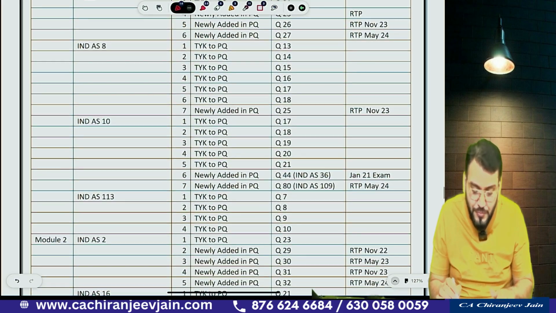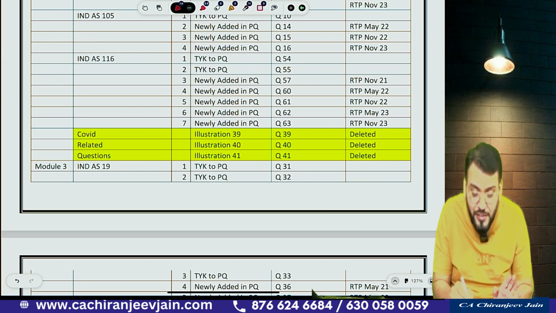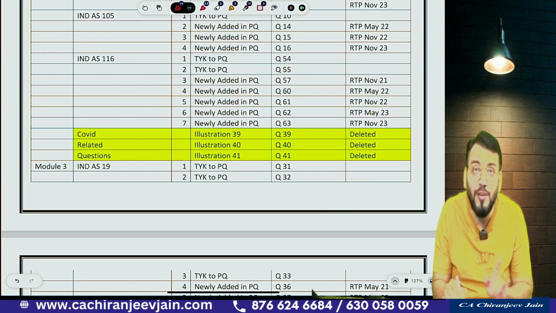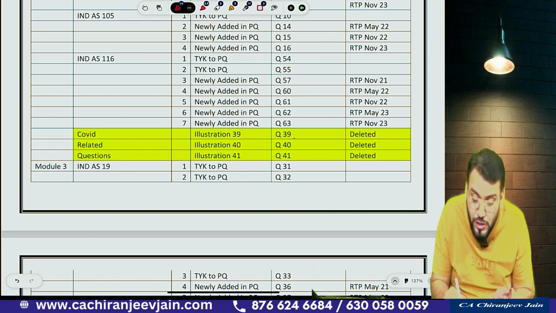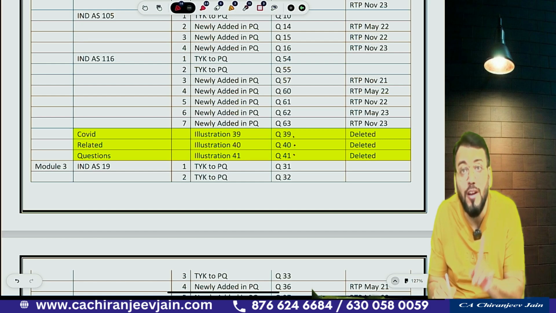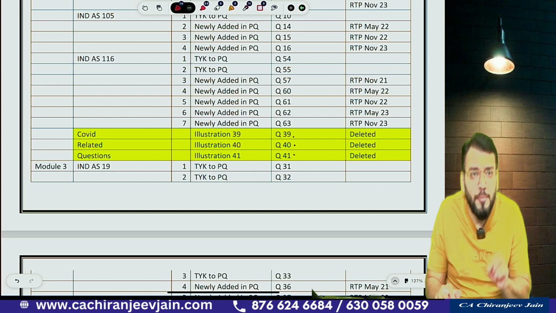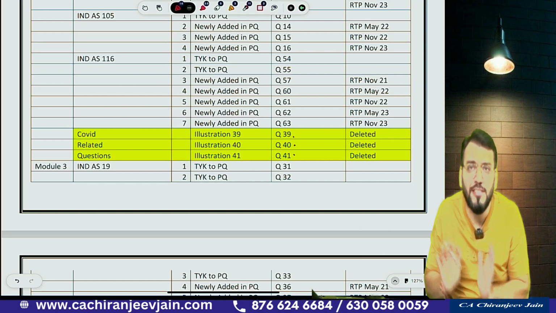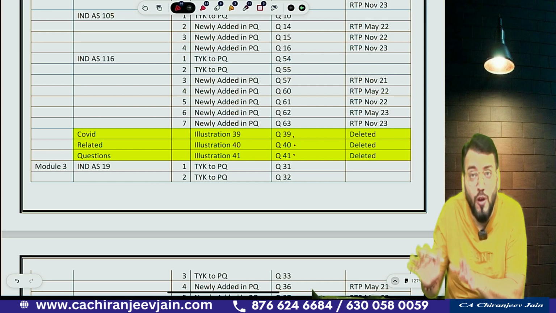So one question you can see which was not in our 11th edition question bank, which I will inform you. Second, if you come to one more yellow mark, in Ind AS 16, there are 3 illustrations, 39, 40, 41 in the previous edition, related to COVID-19, which have now been deleted in the revised study material, question numbers 39, 40, 41 of our 11th edition question bank. But from my point of view, these questions should not be deleted because they are related to modification in the books of lesson. Related to COVID-19, but the modification concept remains the same.